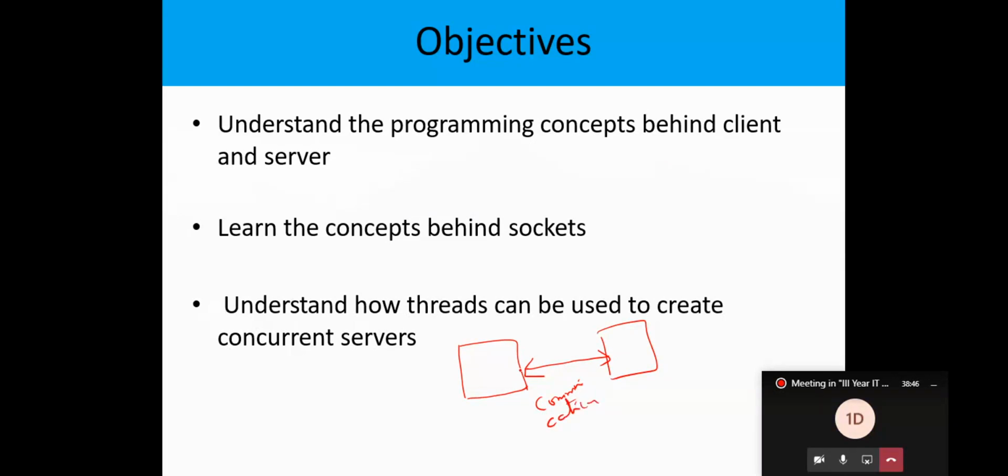That is our concept. To establish the communication between these two systems, what are the requirements, and in a programmatic way, how do we have to establish the communication between them? For doing the programming, what are the requirements for achieving this establishment of communication between these two systems? This is the main objective of the concept called network programming in our advanced Java concept.